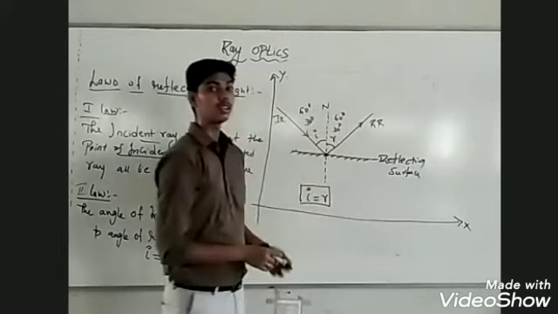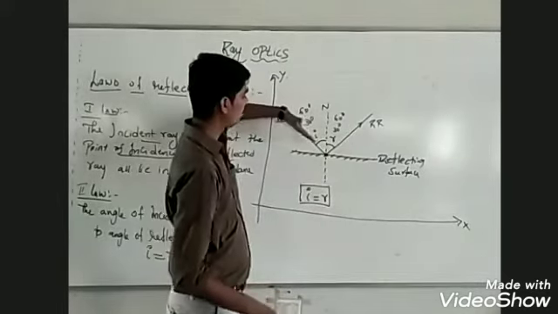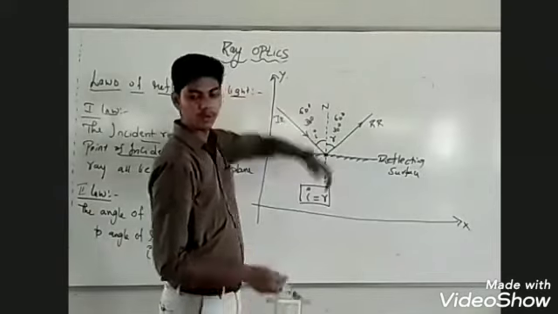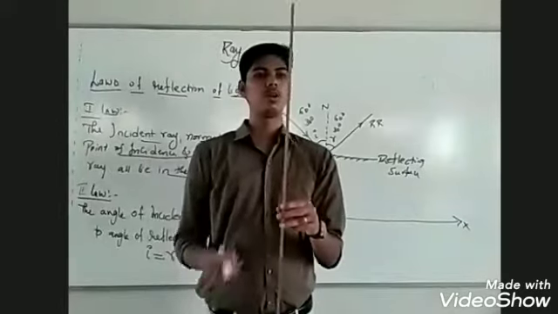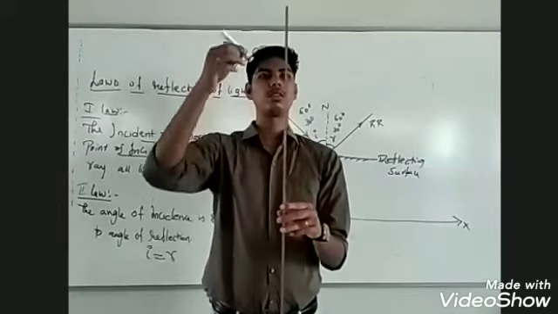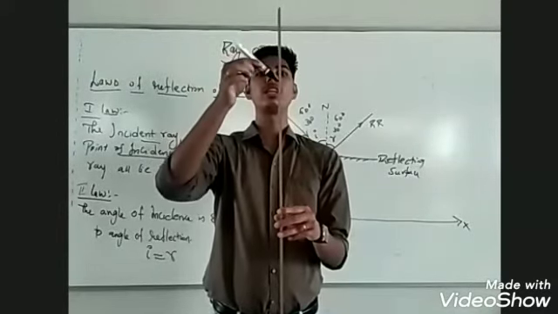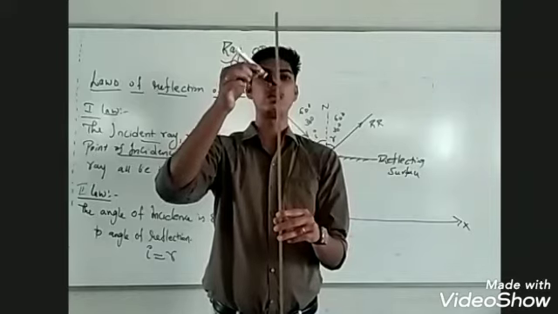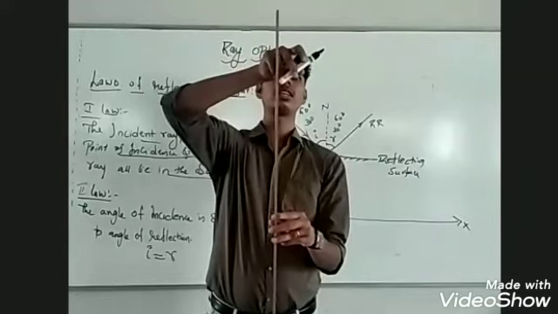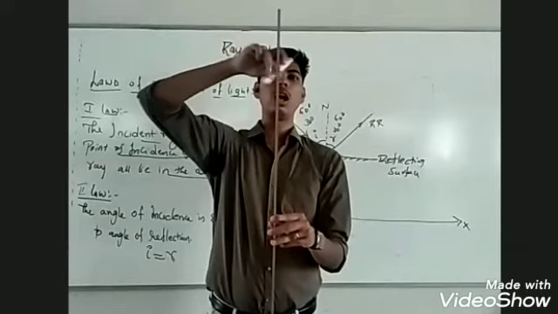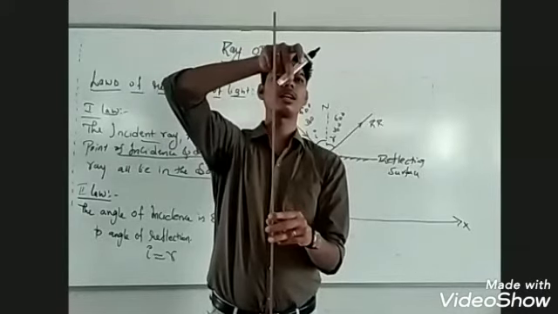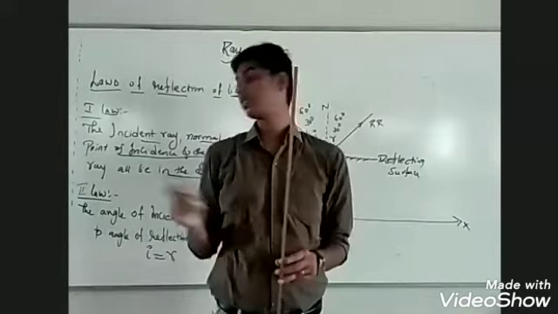If light is incident at an angle of 60 degrees to the normal, suppose this is the normal, the ray gets reflected at an angle of 60 degrees. At whatever angle it is incident, it is reflected at the same angle. This is the second law of reflection.